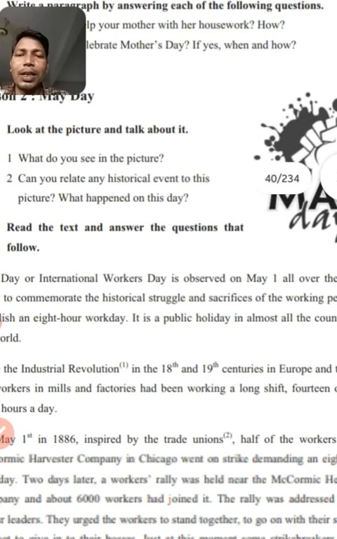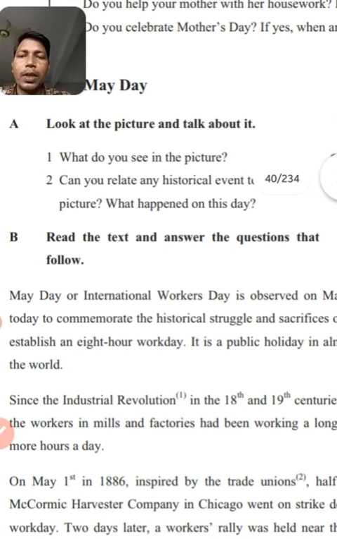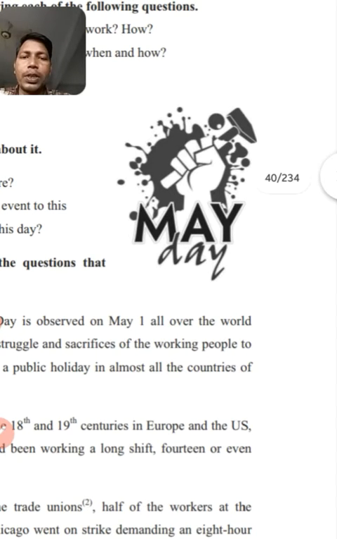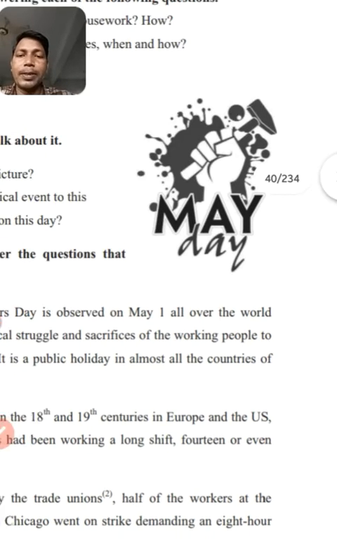What do you see in the picture? Look at question number 1. Here they are talking about this picture. In this picture May Day is written, and there is a hand, and in the hand you can see a hammer. So this lesson is all about May Day, dear students.